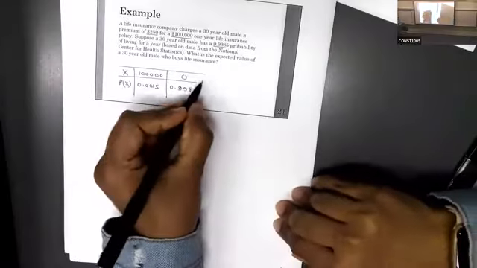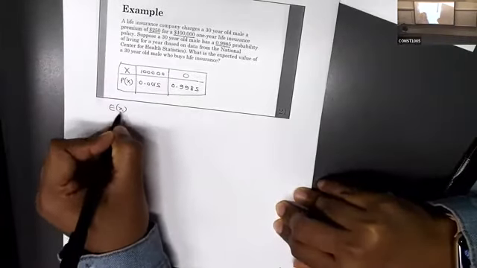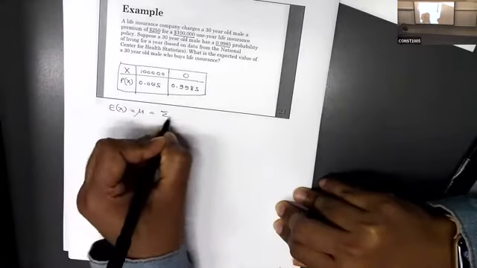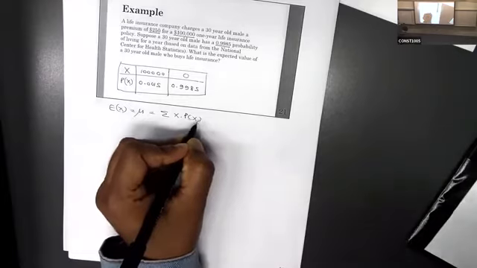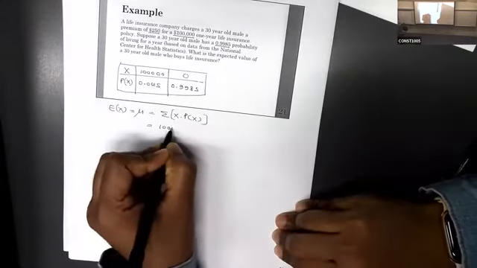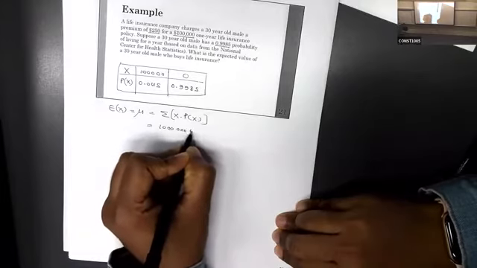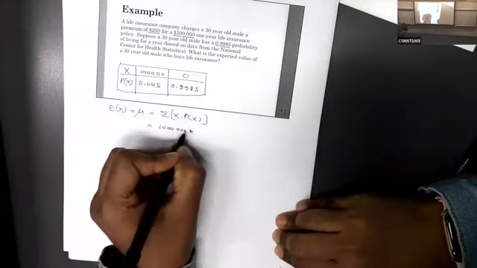Okay, so this is the probability distribution. Now how can we find the average expected value? It is this. The first, 1 2 3. Oh, it's wrong. 1 2 3.